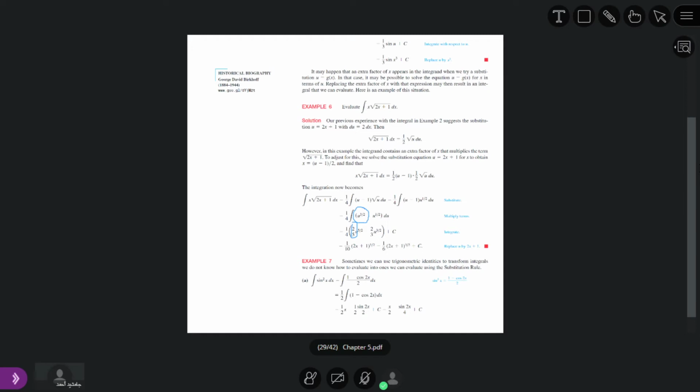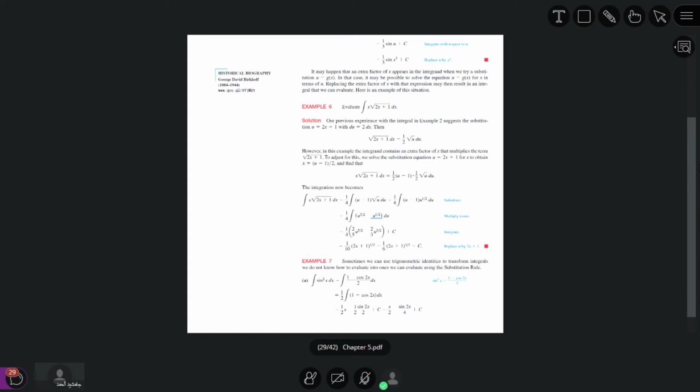Okay, after that, what is the antiderivative of u power 1 by 2? Here it is u power 3 by 2 divided by 3 by 2.